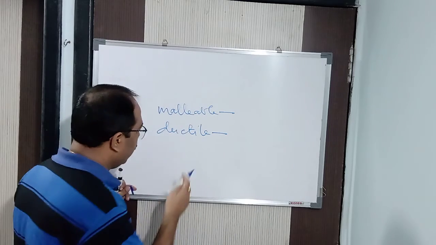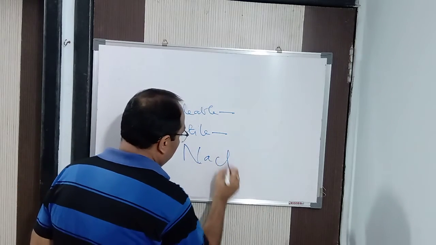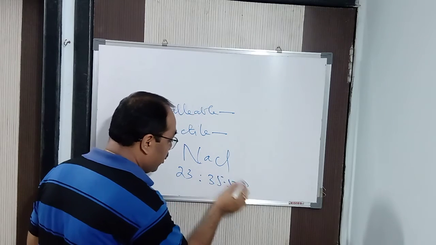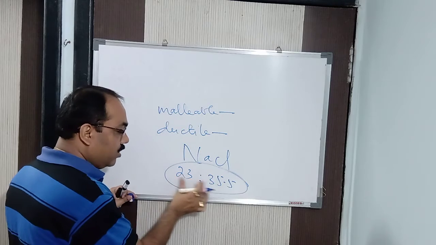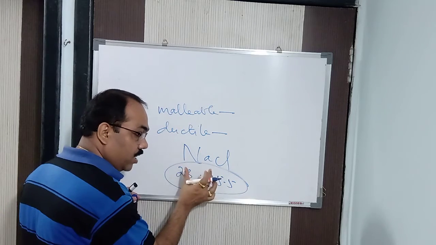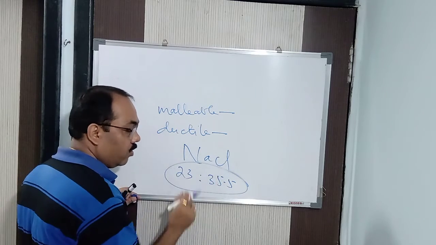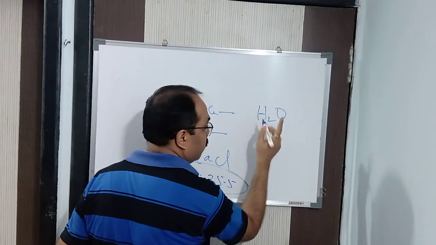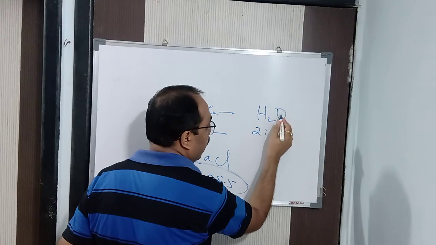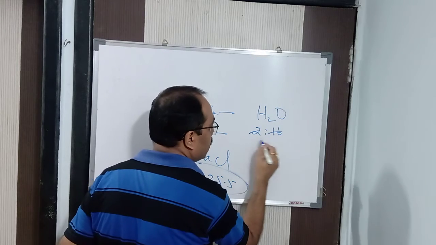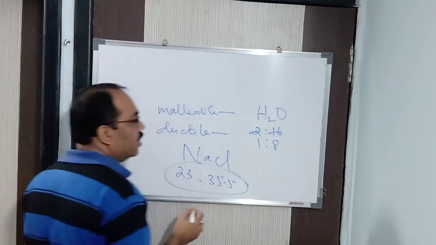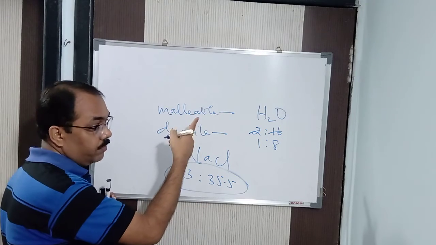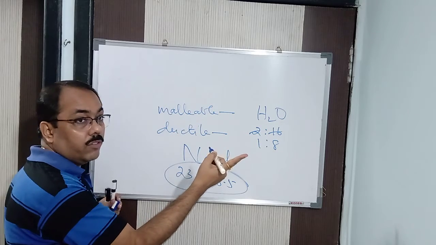For example, sodium chloride is a compound, you know that, NaCl. The atomic weight of sodium is 23 and Cl is 35.5. So in this ratio by weight, 23 is to 35.5, sodium and chlorine combine to form sodium chloride. Similarly, water. The atomic weight of hydrogen is 1, so 2 hydrogens is 2, and the atomic weight of oxygen is 16. 2 is to 16 I can simplify as 1 is to 8. So 1 is to 8 by weight, it combines to form water.